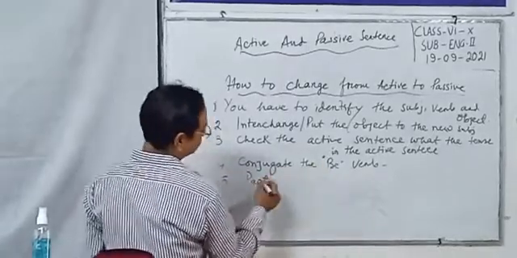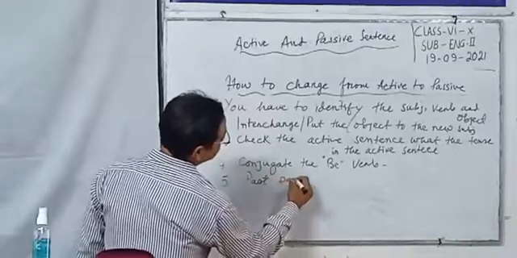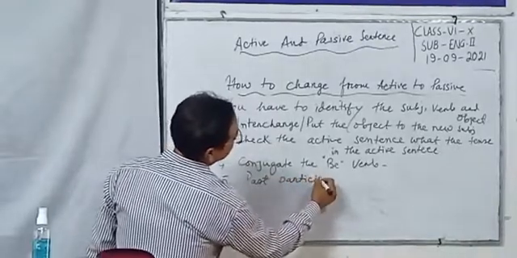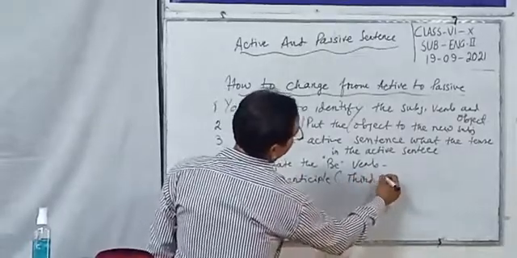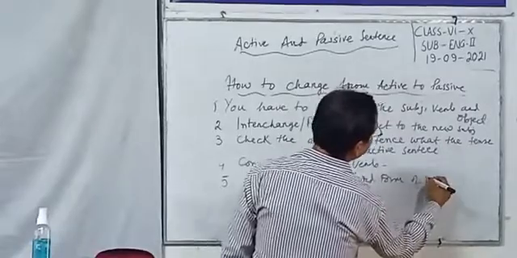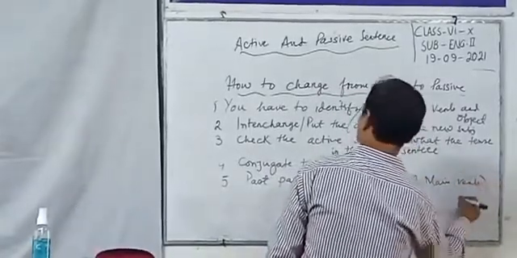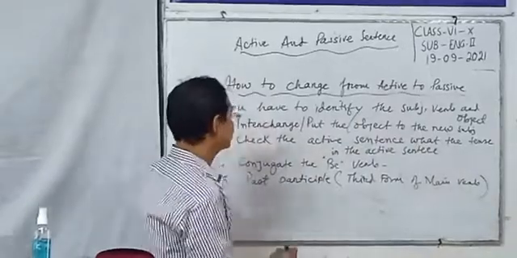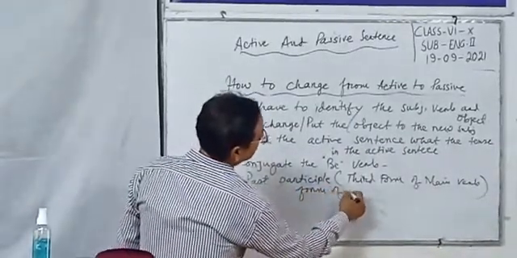After the be verb, you have to put the past participle or third form of the main verb.